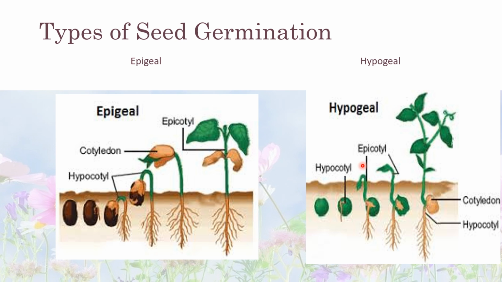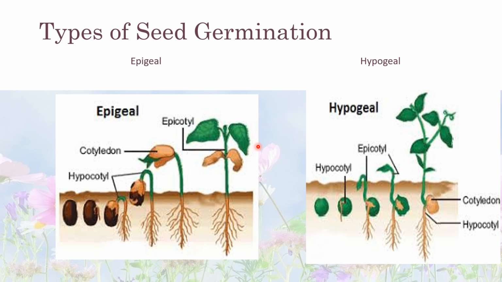Now I will explain the process of seed germination. A seed swells up by taking in water, which is called imbibition. The seed coat ruptures, and the radicle grows in the soil and forms the root system. I already explained to you that the radicle part of the embryo forms the root system. Then the plumule grows upward, develops leaves and forms the shoot system.